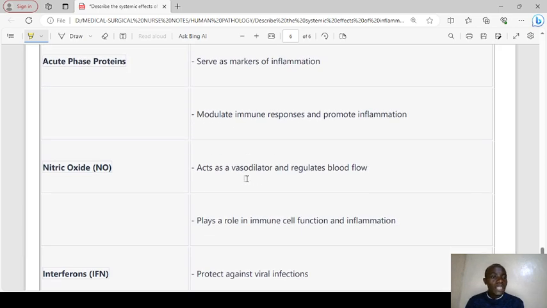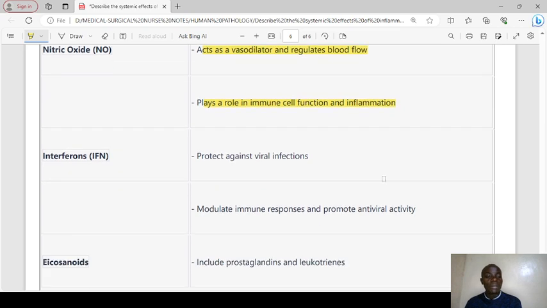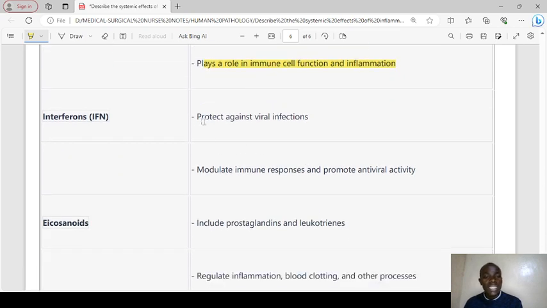For the acute phase proteins produced by the liver, they serve as markers of inflammation. They modulate immune responses and promote inflammation. Nitric oxide acts as a vasodilator, regulates blood flow, and plays a role in immune cell function and inflammation. Interferons protect the body against viral infection.